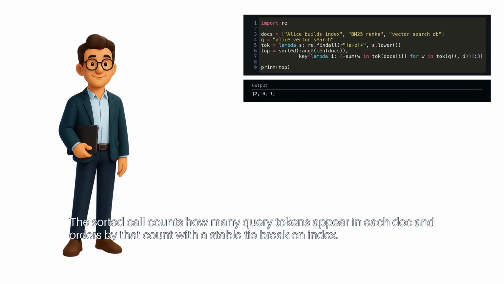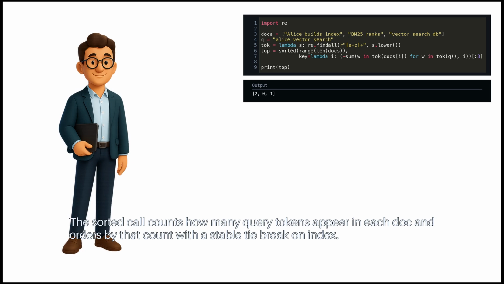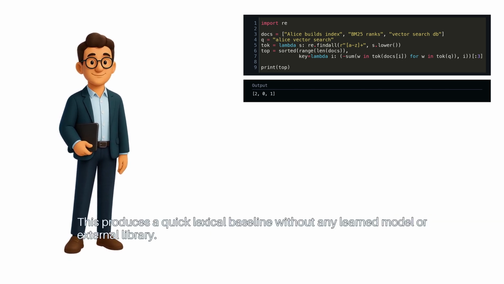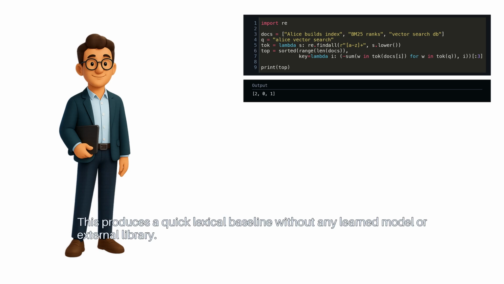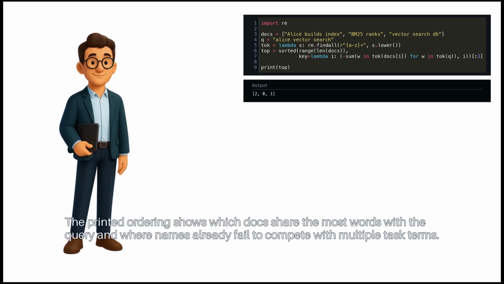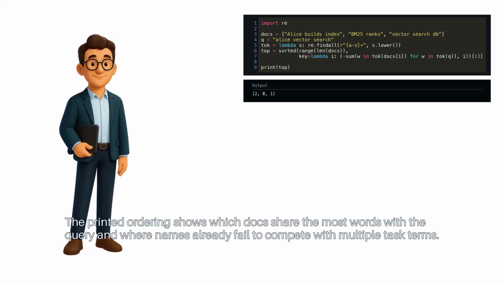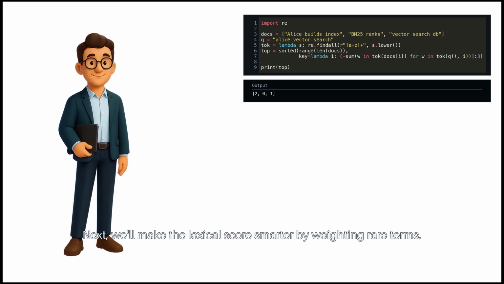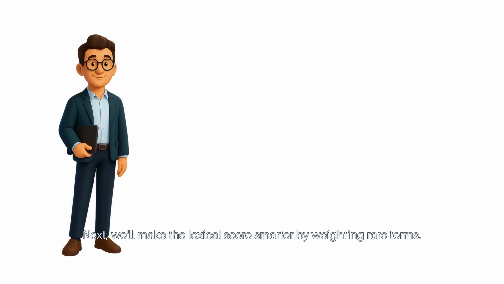The sorted call counts how many query tokens appear in each doc and orders by that count with a stable tiebreak on index. This produces a quick lexical baseline without any learned model or external library. The printed ordering shows which docs share the most words with the query, and where names already fail to compete with multiple task terms. Next, we'll make the lexical score smarter by weighting rare terms.